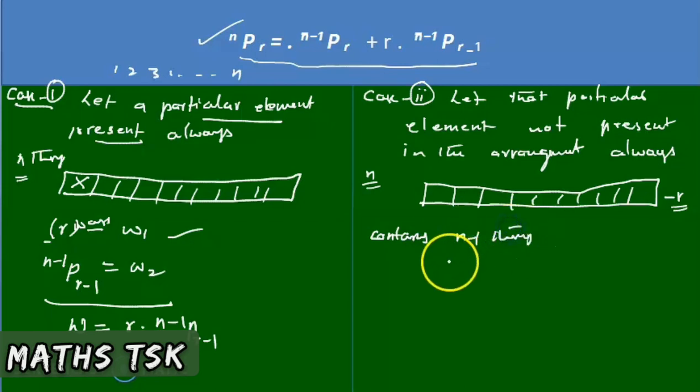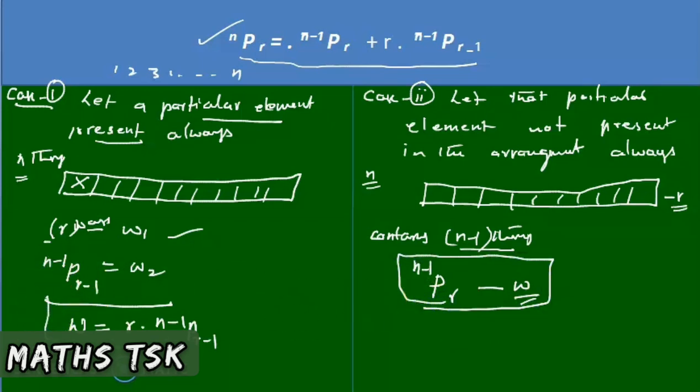Since a particular thing is eliminated from the set of n things, one thing which should not come under the arrangement is removed. So r places should be arranged with n minus 1 things. However you arrange, these r places will be filled without that particular element. So r places can be arranged with n minus 1 things in n minus 1 P r ways. This total work is completed. Here only one work is there: arranging r places with n minus 1 things where that one thing is eliminated. So this is the work in case 2.